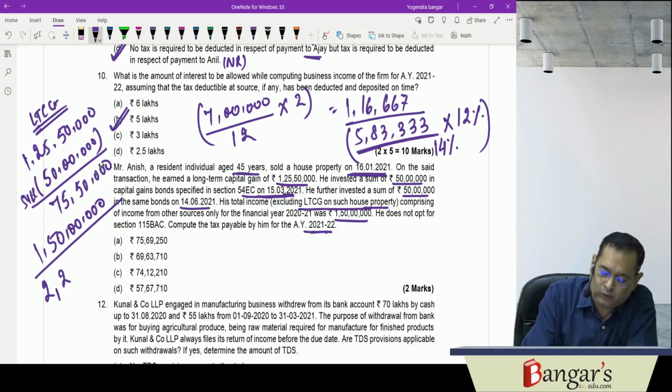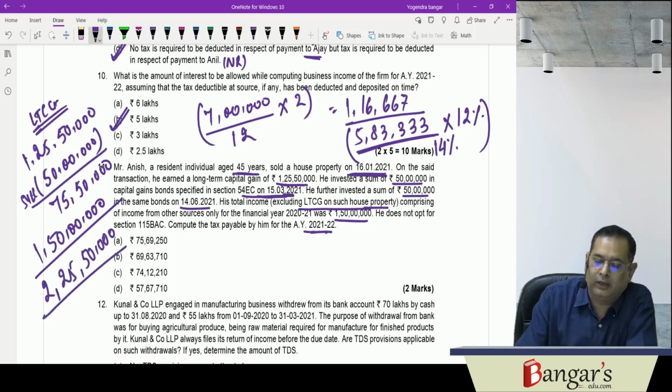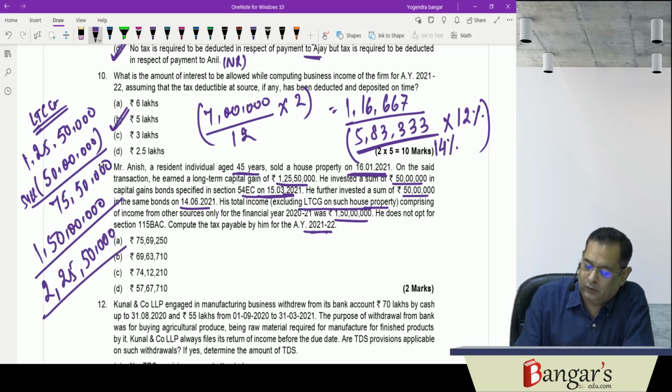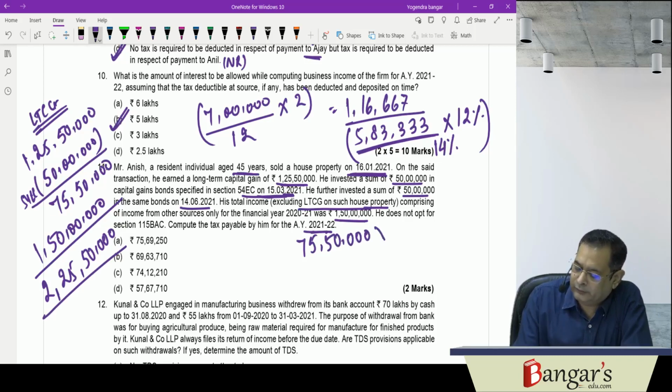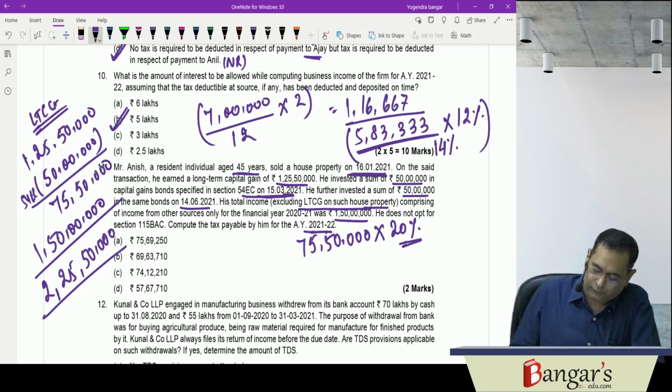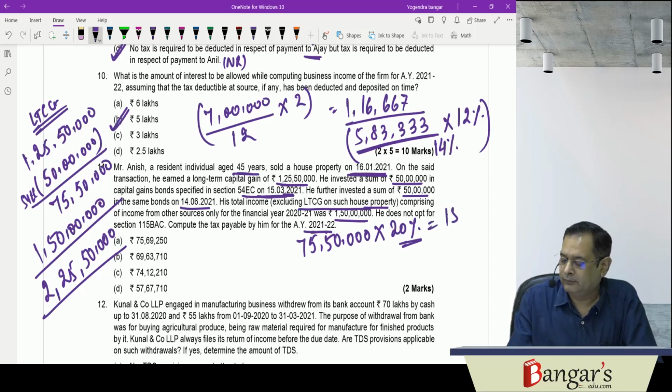2 crore 25 lakh 50,000. So the applicable surcharge rate will be 25%. On 75 lakh 50,000, under section 112, tax will be levied at the rate of 20%. LTCG is chargeable to tax at the rate of 20%. So 75 lakh 50,000 into 20% is 15 lakh 10,000.